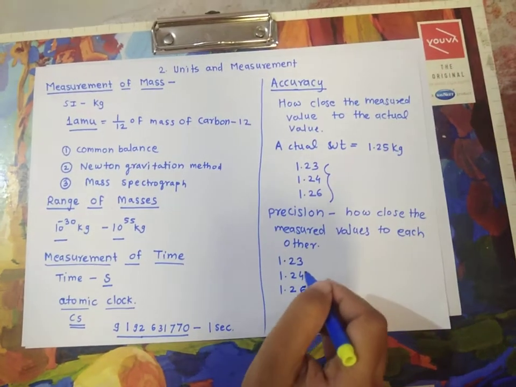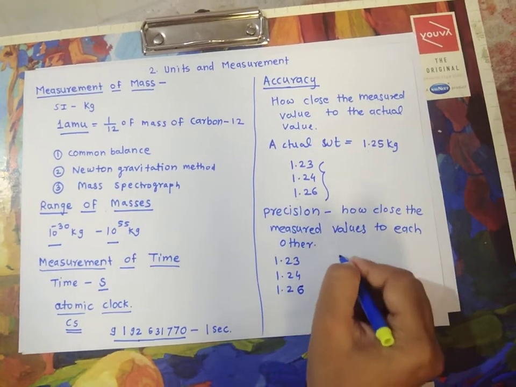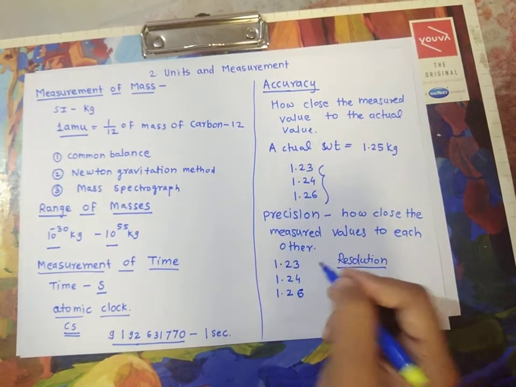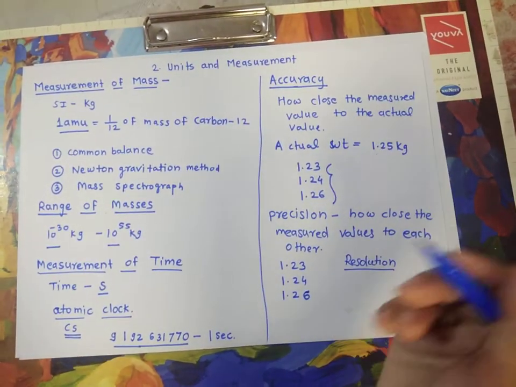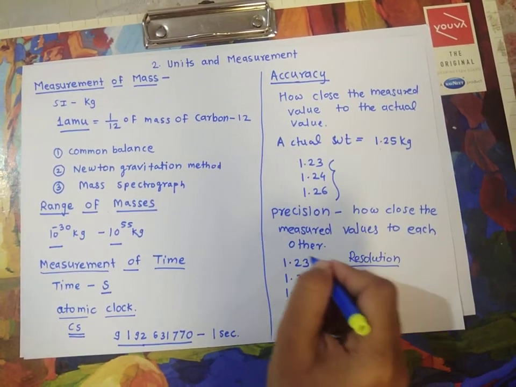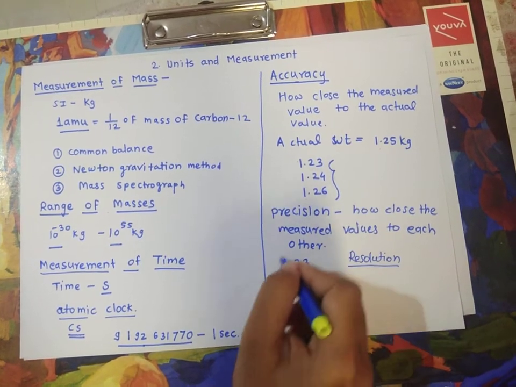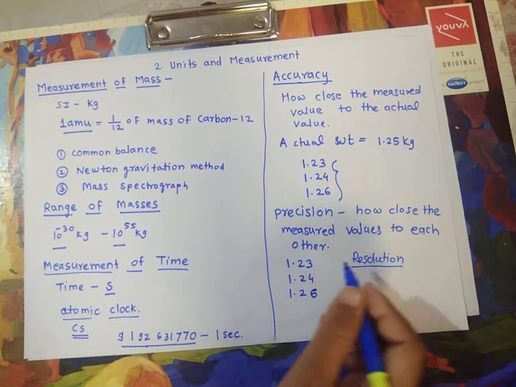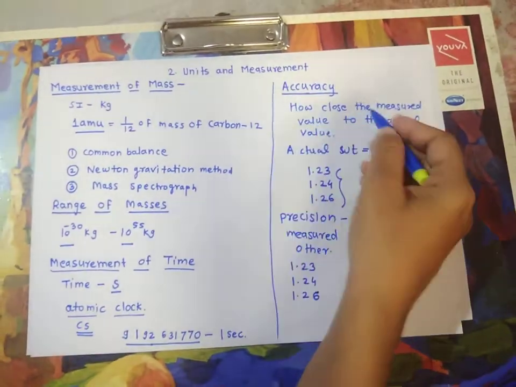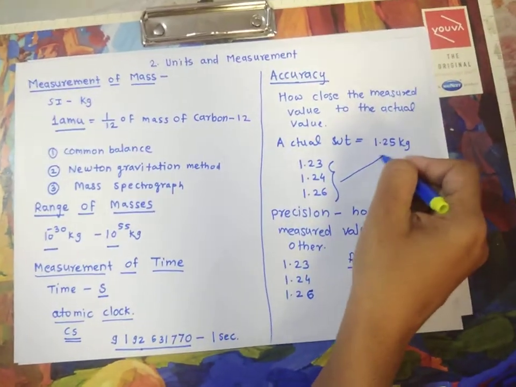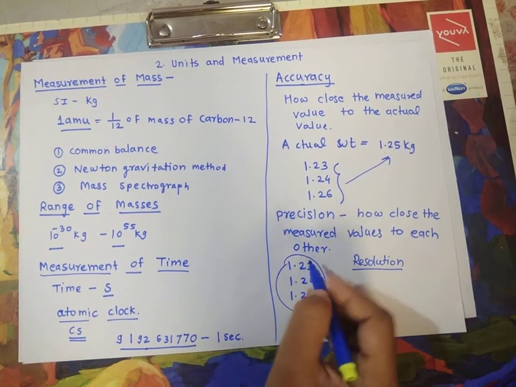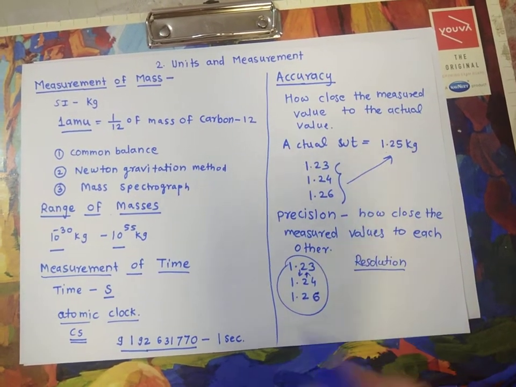So this is nothing but precision. In short, you can say the resolution. Generally you say the resolution of this instrument is good, or the resolution of this instrument is bad. So we have repeated observations, and these observations are close to each other. So this is precision. You have to know the difference between accuracy and precision. Accuracy means how close the measured values are to the actual value, and precision means how close the measured values are to each other.